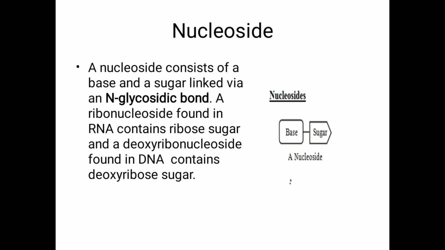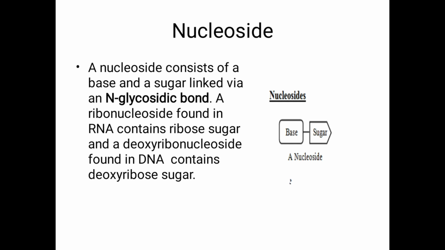So a nucleoside consists of a base and sugar linked by an N-glycosidic bond. You know that sugars are linked by glycosidic bonds. Here it is an N-glycosidic bond. Details again are not required.